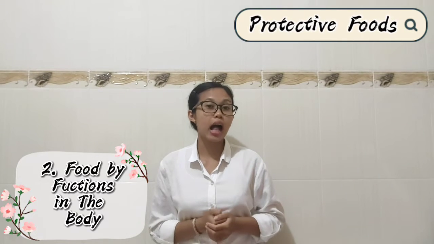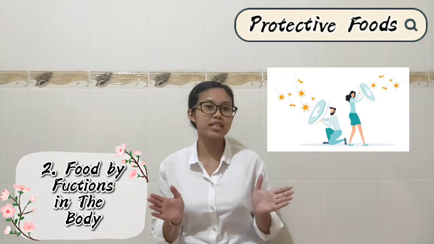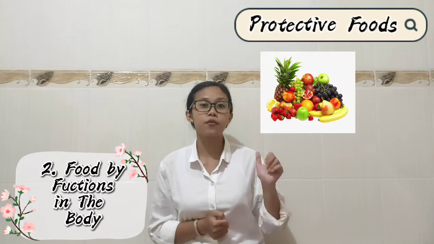And the third is protective foods. It helps our body to protect from various diseases. Examples are fruits and vegetables. And from these categories, we can know how important food is for our body. It's why we must eat every day.